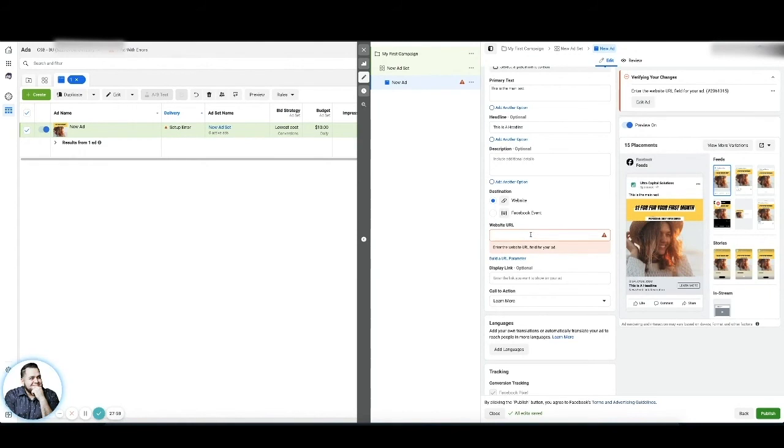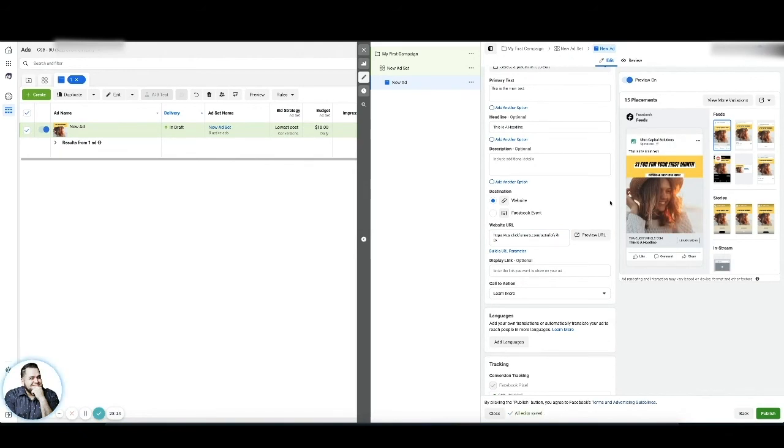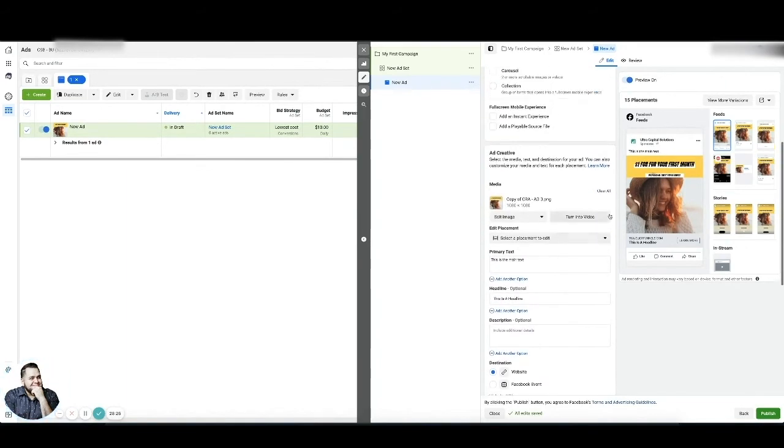Once you've entered your headline and your primary text, you then just paste the URL here. We're going to use our URL from ClickFunnels, but again, you can change this inside of their settings, or it would be different if you use a different type of software. It depends on you and how quickly you want to go to launching your ads. Everything looks pretty good so far.